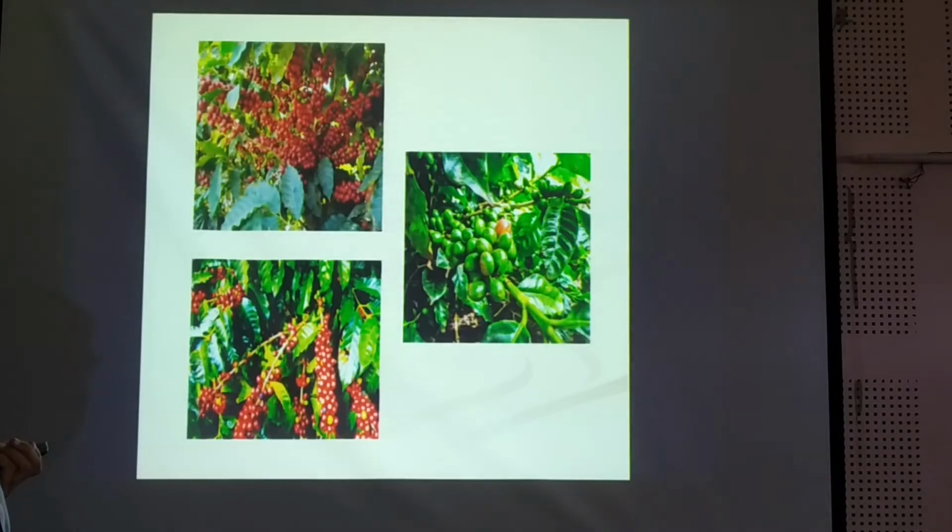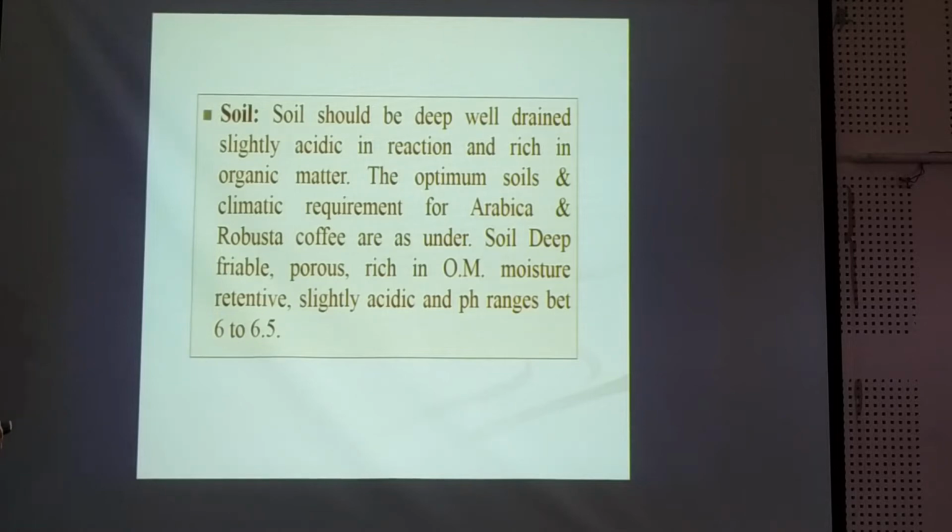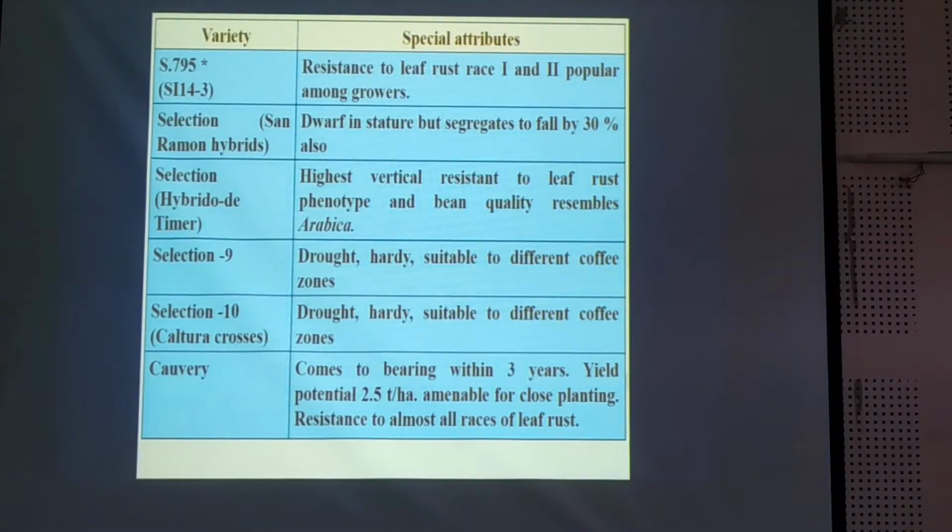These are the plants of this coffee. This is the fruiting and bearing. These are the fruits. These are the large plantations of coffee. Soil should be deep, well drained, slightly acidic in reaction, and rich in organic matter. The optimum soil and climatic requirements for Arabica and Robusta coffee are as follows. The soil should be deep, friable, porous, rich in organic matter, moisture retentive, slightly acidic, and a pH between 6 and 6.5 is ideal for proper cultivation of this crop.